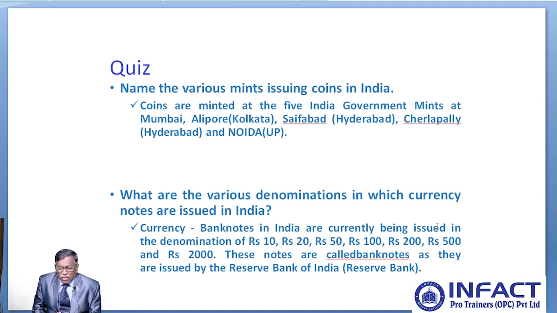What are the various denominations in which currency notes are available in India today? As you are aware, currently the notes which are issued in the following denominations start with 5 rupee note, 10, 20, 50, 100, 200, 500 and 2000. Reserve Bank of India is not issuing any note for a 1000 rupee denomination. Please note that. After 500 we have only 2000. These notes are called as bank notes because these notes are issued by Reserve Bank of India.